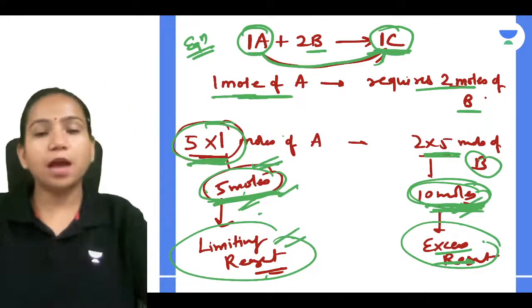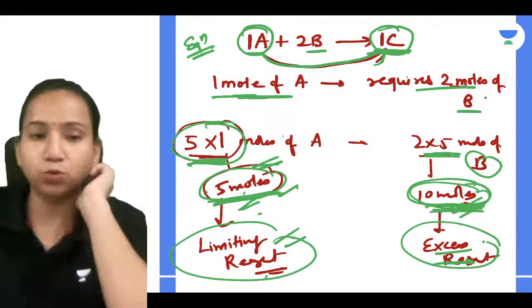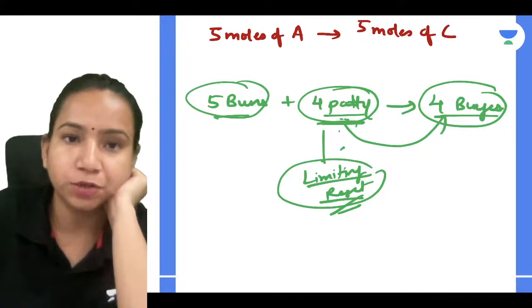Okay, so you can always compare mass to mass, mole to mole, everything you can compare. So let me give you one question here.